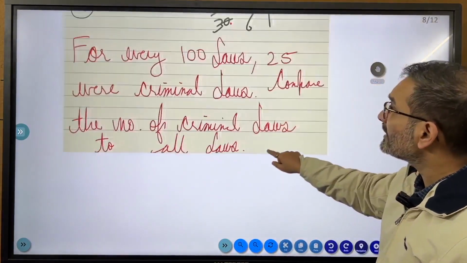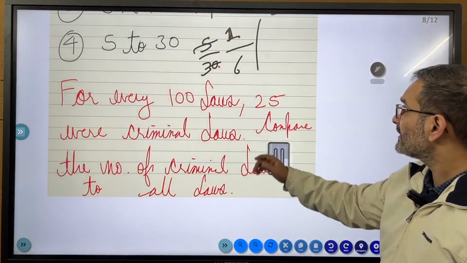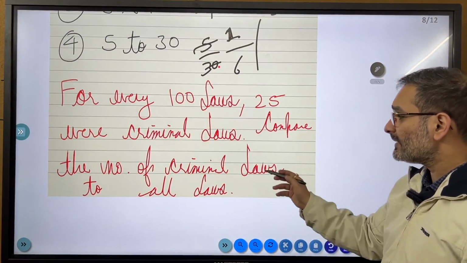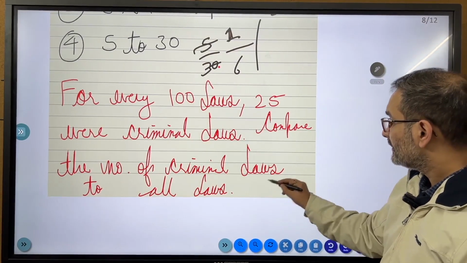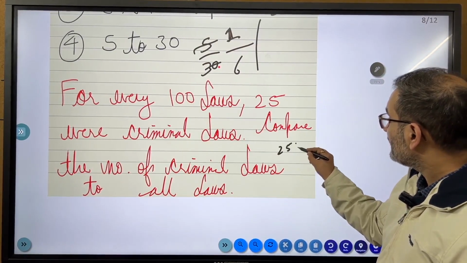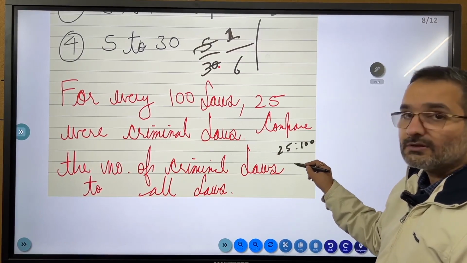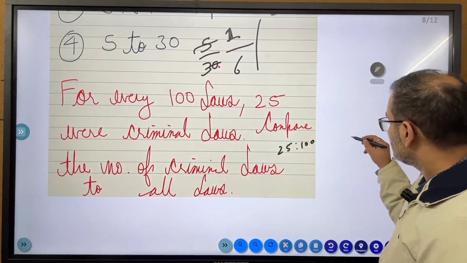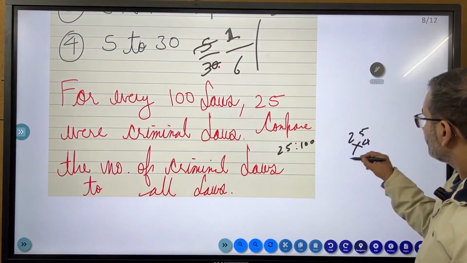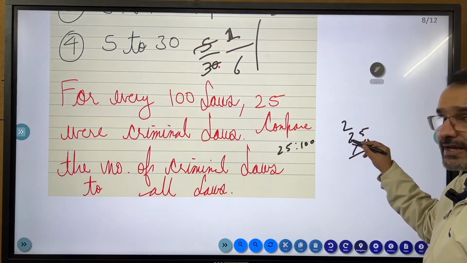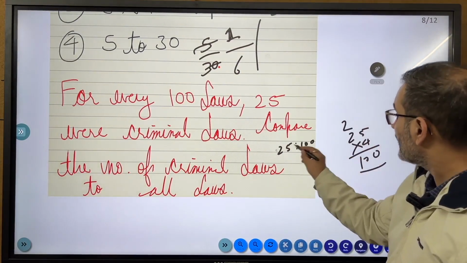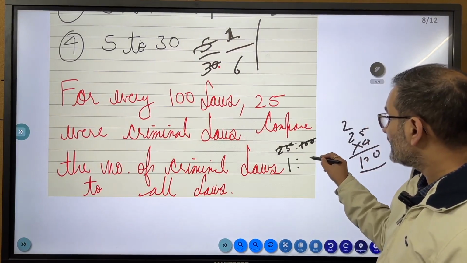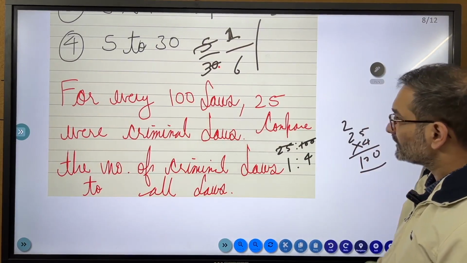So for every 100 laws, 25 were criminal laws. Compare the number of criminal laws to all laws. 25 is to 100. 25 4s are 100. अगर मैं काटूं यहाँ पे 1:4.